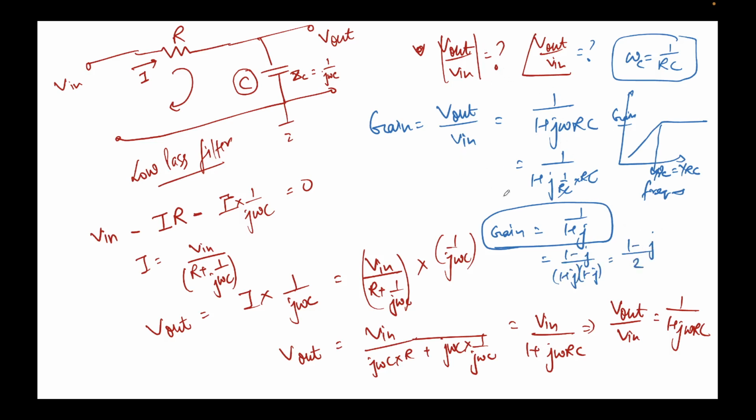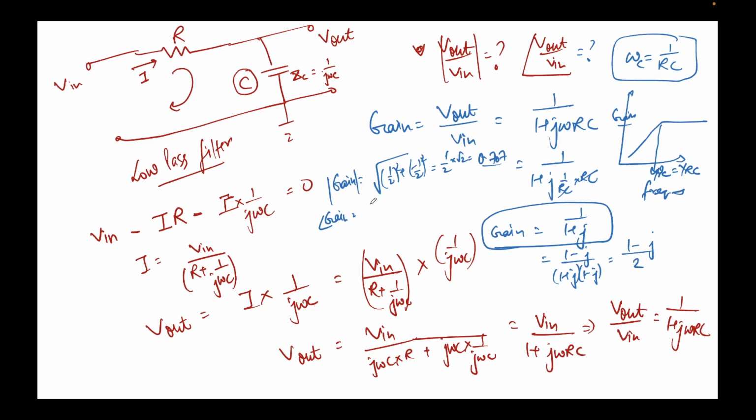The magnitude of gain is the square root of (1 by 2) squared plus (minus 1 by 2) squared. This is 1 by 2 into root 2. Root 2 is 1.414, divided by 2 is 0.707. This is the magnitude, and phase of gain is given by tan inverse of the imaginary part divided by the real part.